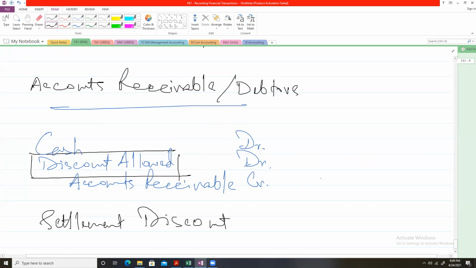For example, initially this debtor agreed to pay, let's suppose, $1,000.